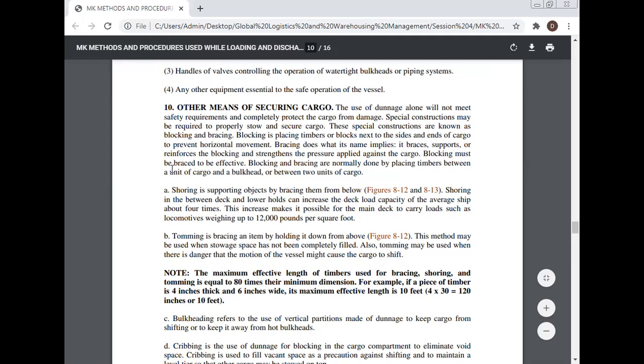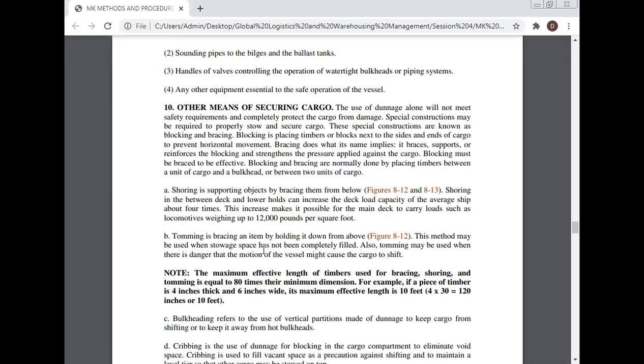The blocking must be braced to be effective. Blocking bracing is normally done by placing timbers between a unit of cargo and the bulkhead or between two units of cargo. Shoring is supporting of the cargo by bracing it from below. Shoring in between the deck and the lower beams can increase the deck load capacity of the average ship about four times.